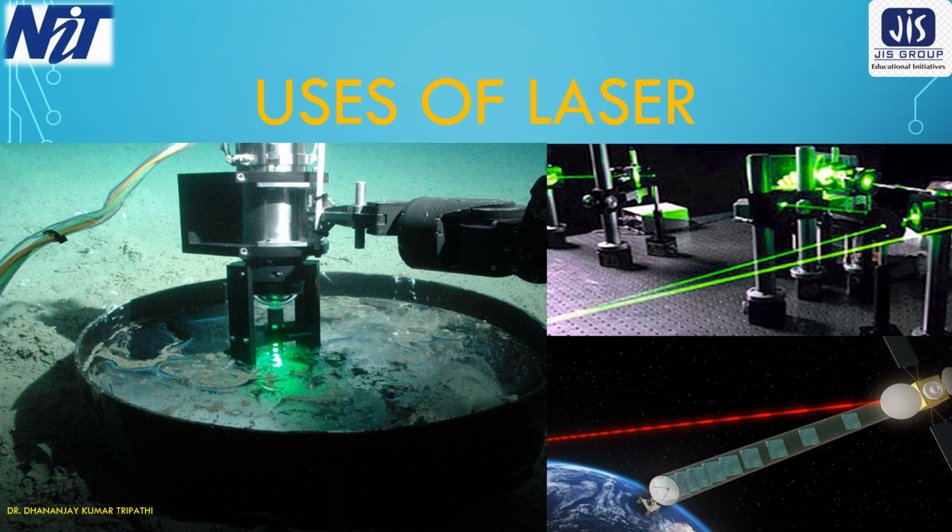It can drill holes. Laser is also used in nuclear fission. Laser is used in the field of defense for guiding missiles, or a satellite laser beam is used to guide the missiles. In the plastic industry, laser light is used for cutting and welding of plastic sheets.